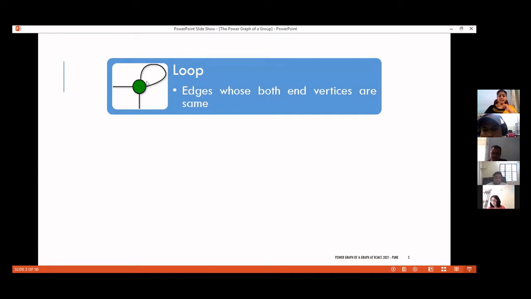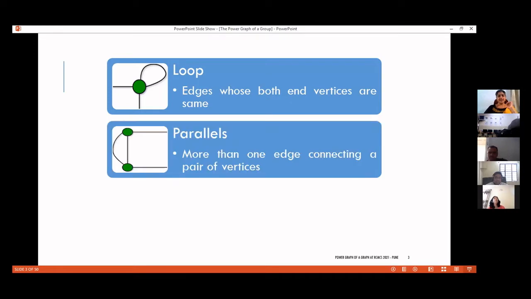If we have an edge which starts and ends at the same vertex, such edges are called loops. So a loop is an edge which has the same end vertex, both end vertices are the same. Then comes another type of edges called parallels. We say that 2 edges are parallel if their end vertices are the same. That is, there are more than 1 edges whose end vertices are the same.